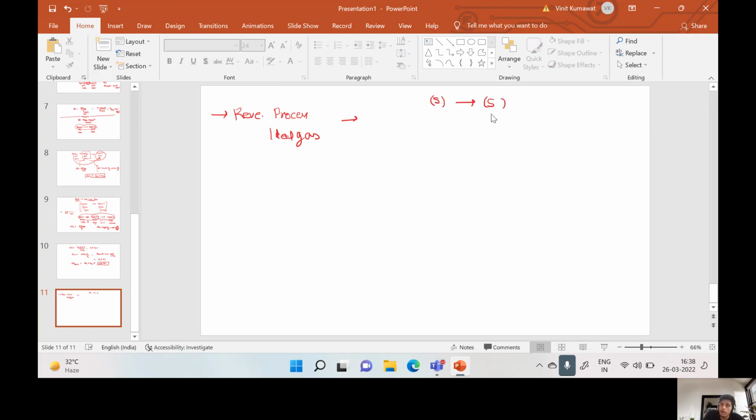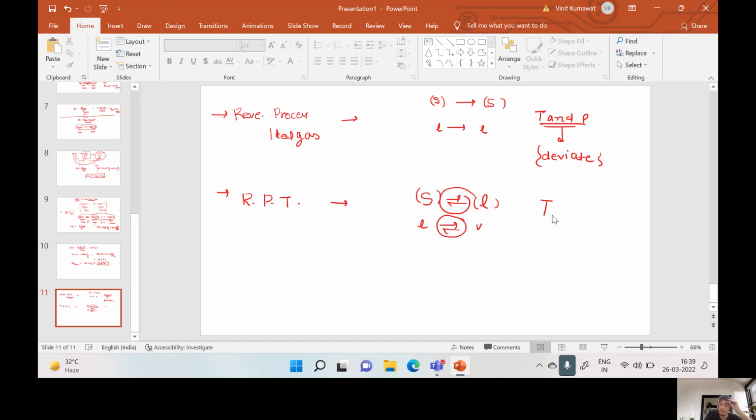Solid will convert into solid or liquid will convert into liquid, and the temperature and pressure will deviate for sure. And for reversible phase transformation, the phase changes, that is solid will convert into liquid, liquid will convert into vapors, and here temperature and pressure remain the same. They will not deviate. So this is the major difference between a reversible process and a reversible phase transformation.